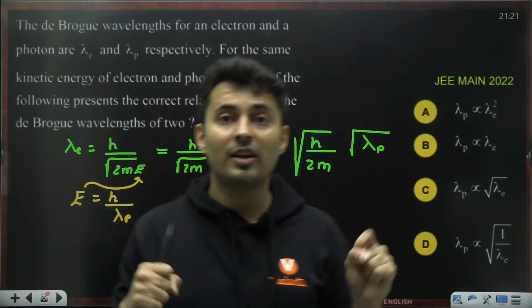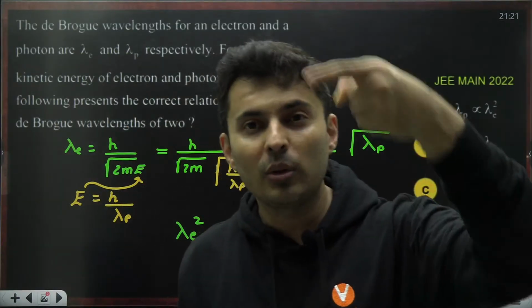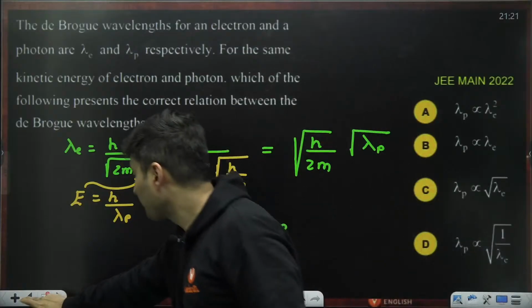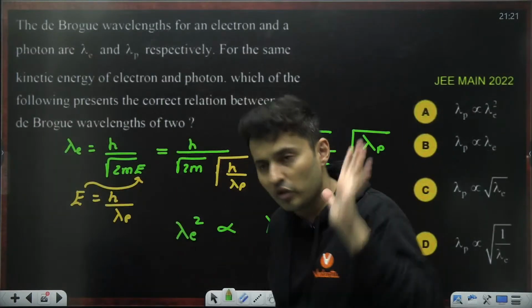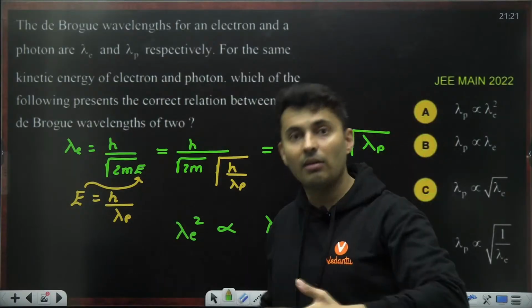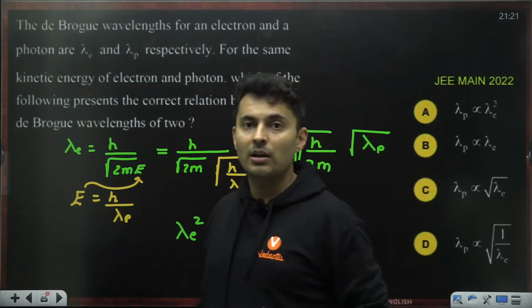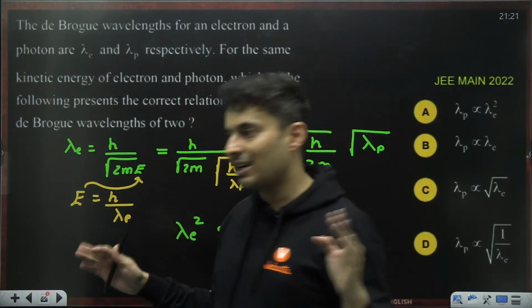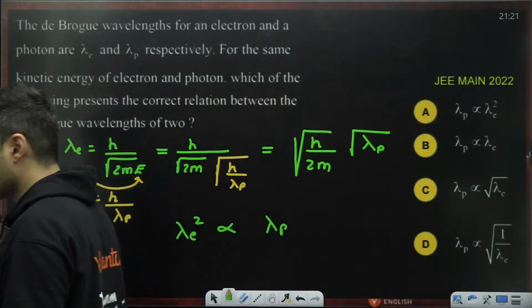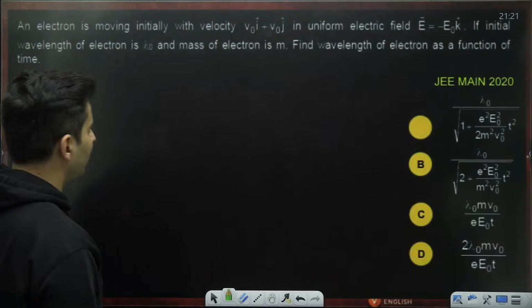This is what I mean when you get a model, solve 2-3 varieties. See, just because I solved this does not mean I will be able to solve this. Solve 2-3 questions. Next time a third variety comes, you will be able to solve it. So don't just stop at one problem, one model. That is a wrong approach. That's why we are doing 2-3 questions on similar formulas.